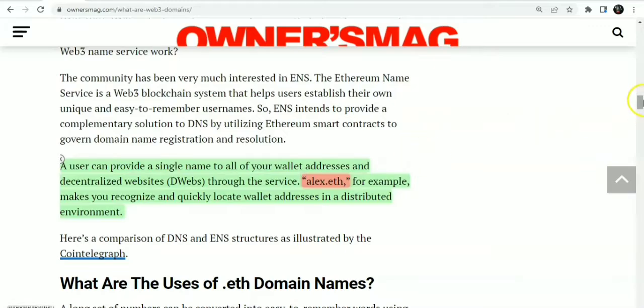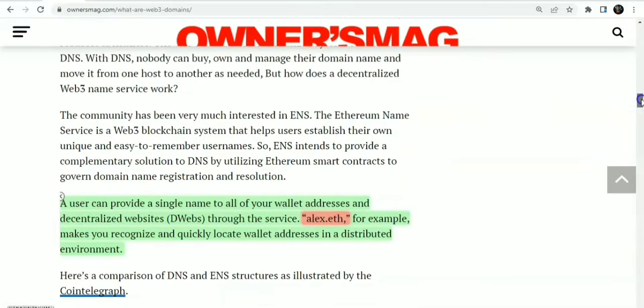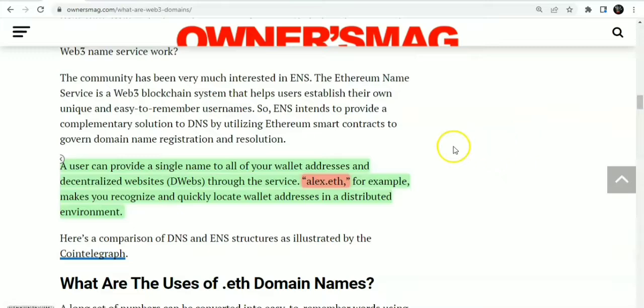You just have a name which you have bought and registered on the blockchain, and when someone wants to send you some tokens, they just key in a name like alex.eth or bob.eth or tobina.eth into the wallet address section and press send. That is so much easier to remember. This is what Web3 domain names are all about.